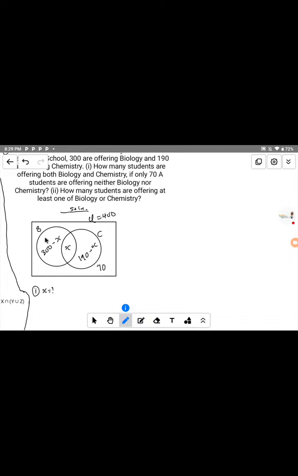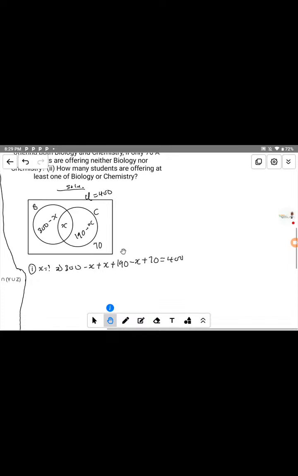Now it means that we add everything up and write it out. That will be equal to the first part, 300 minus s, plus the intercept s, plus this one, 90 minus s, plus 70, equal to the universal set, which is 400.